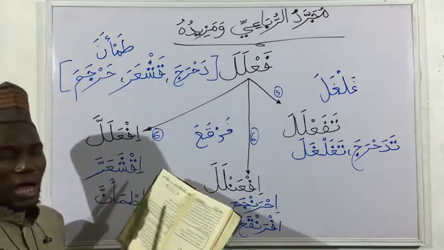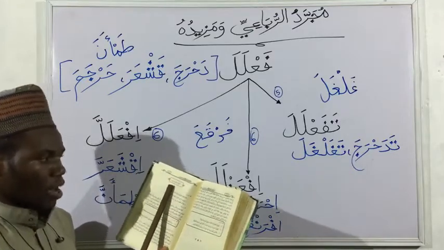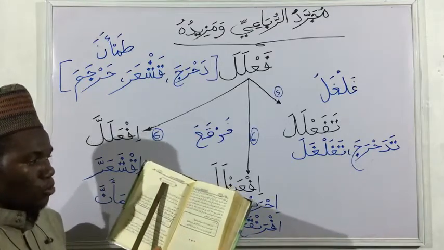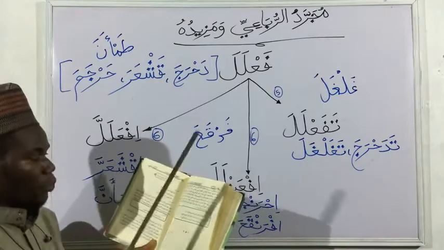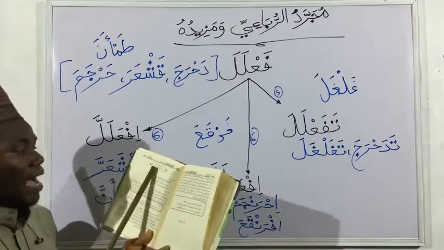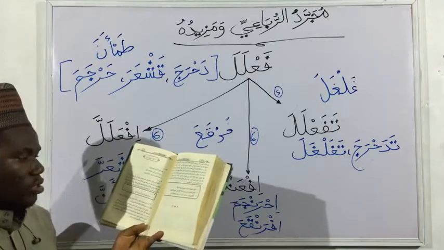So here we have mujarrad al-ruba'i wa maziduhu. The topic here is the four-letter radical verb and its increments. Now let's see the qaida.